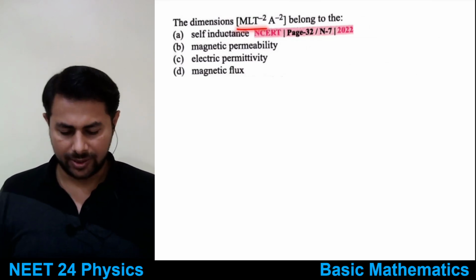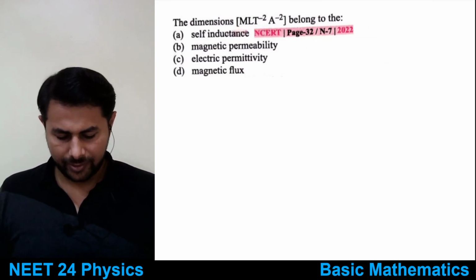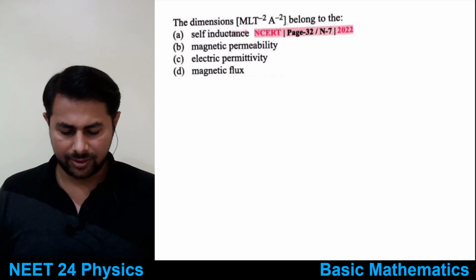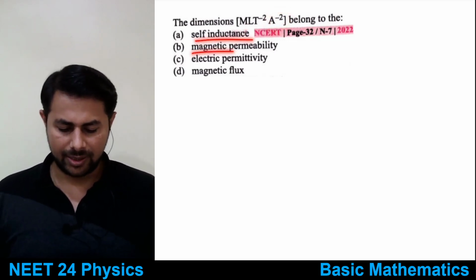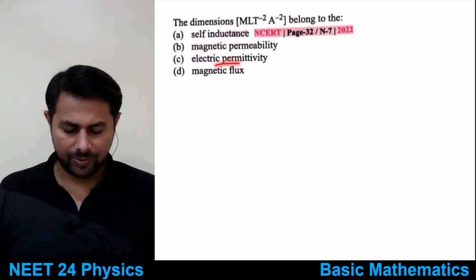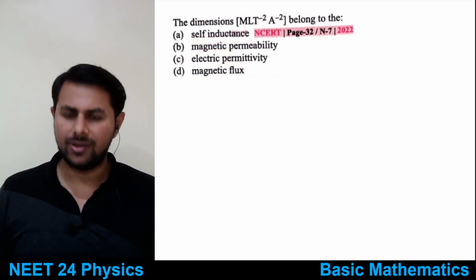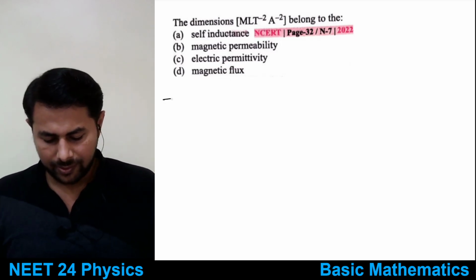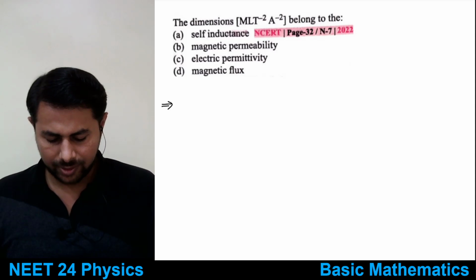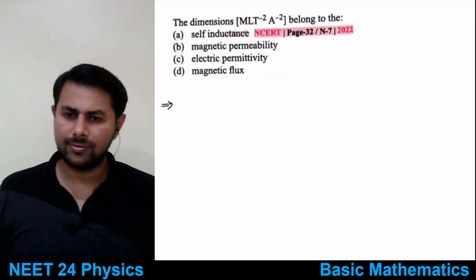Dimensions of this thing, M L T raised to -2 A raised to -2, belongs to the self inductance, magnetic permeability, electric permittivity, magnetic flux. So now this thing we need to check. So does anybody know?